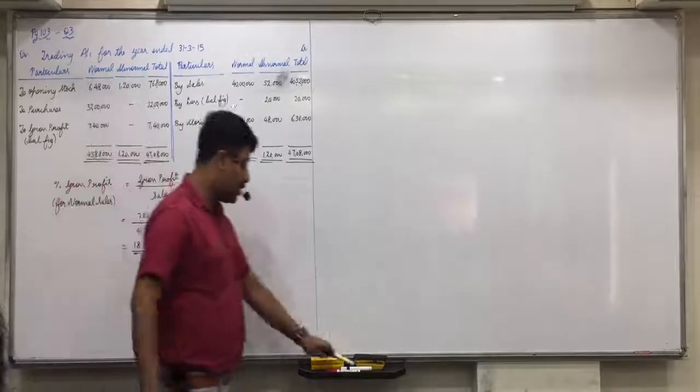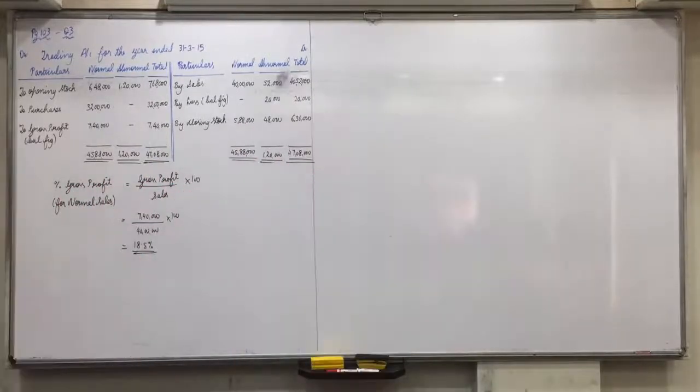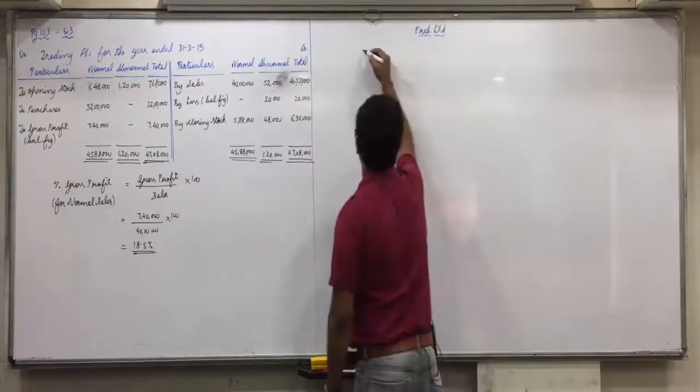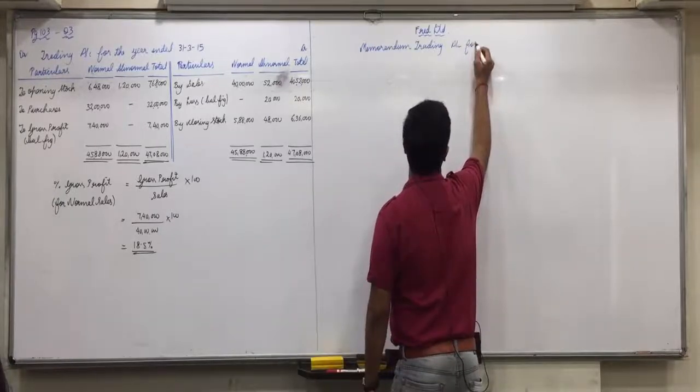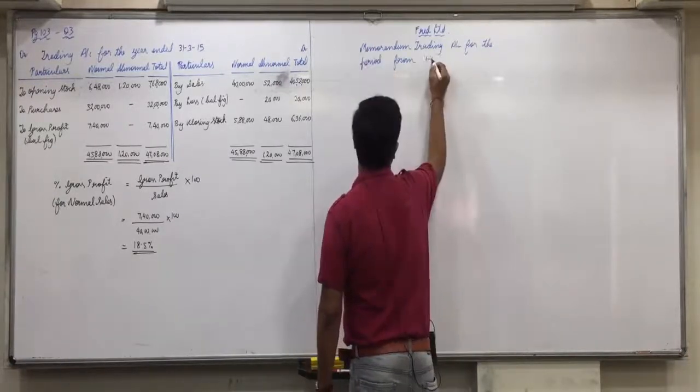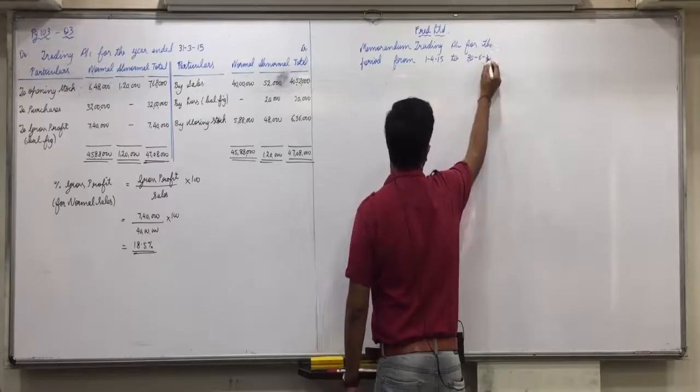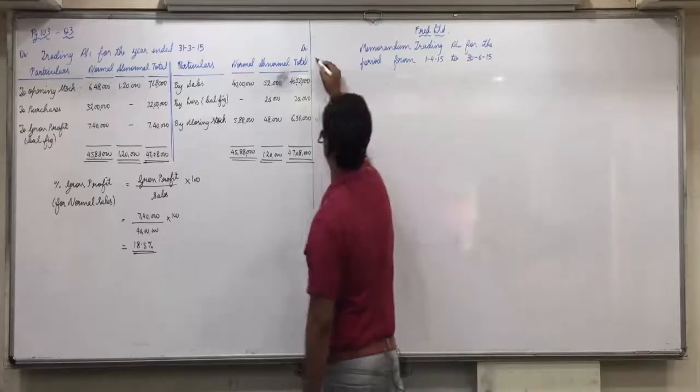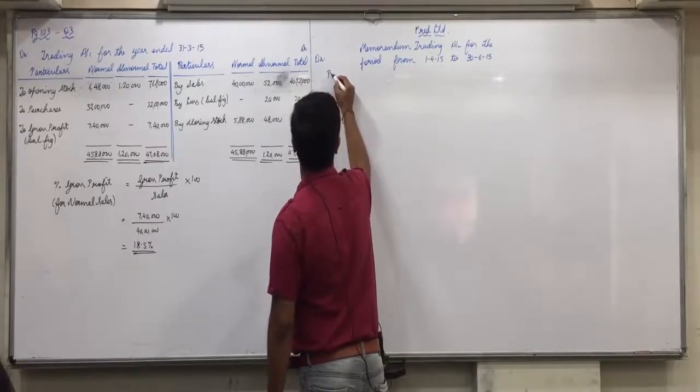Now we have to make the memorandum trading account again with 3 columns. Name is not given, Fred Limited. Memorandum trading account for the period from 1/4/15 to what is the date of fire? 30th June 2015. Again 3 columns.